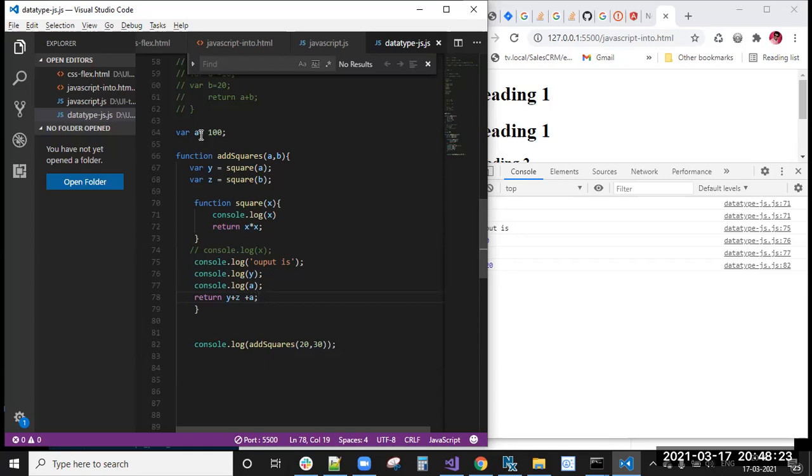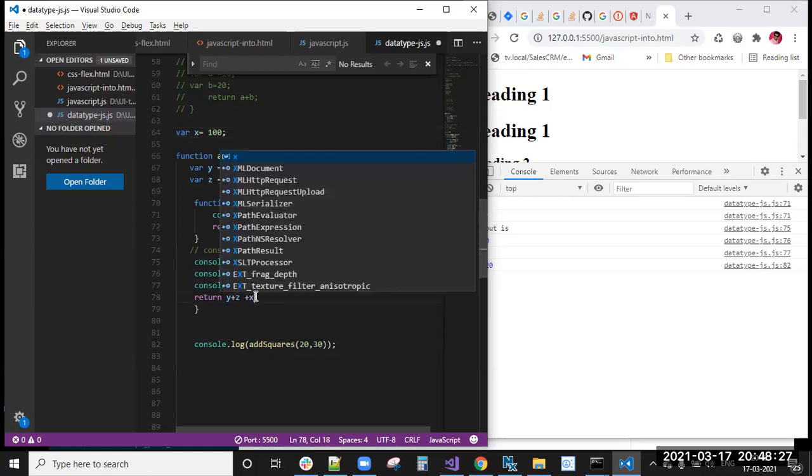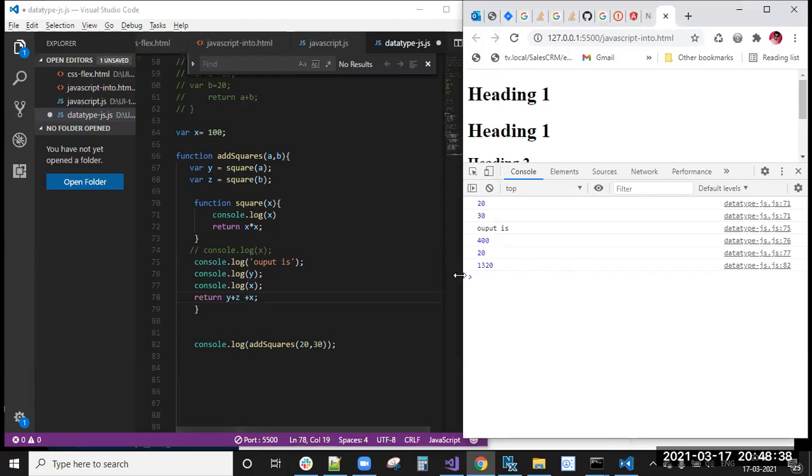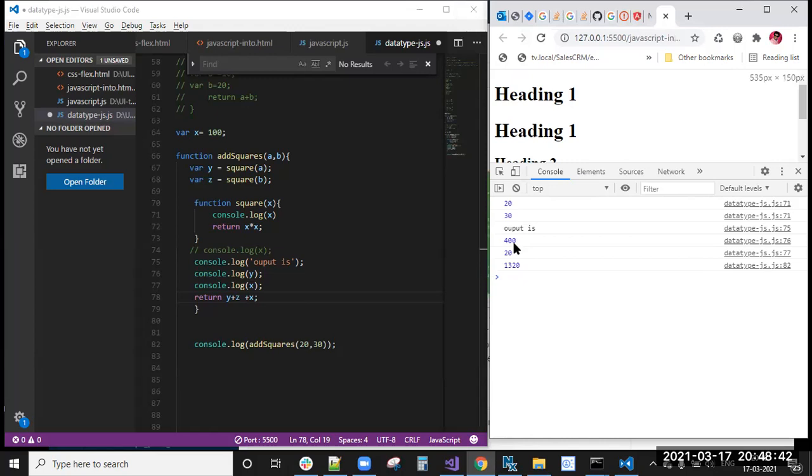If the local variable is not available, then it will search for global variables. Now I'm changing with the same logic, x. Here x. Now tell me what is the x value and how much it will print. Console log of x I'm doing here, and y plus z plus x.